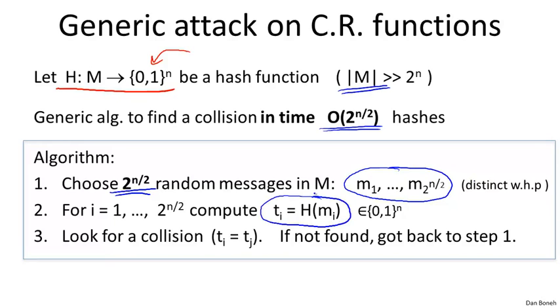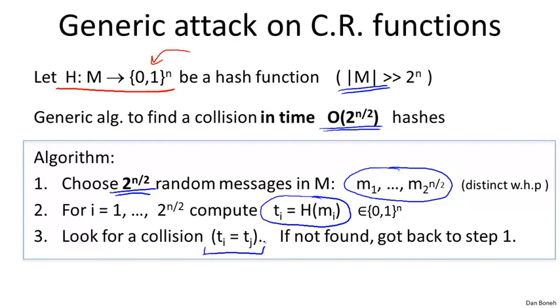And now we're going to look for a collision among the t_i's. In other words, we're going to find an i and a j such that t_i equals t_j. And once we've done that, we've basically found a collision because, as we said, with very high probability, m_i is not equal to m_j, but the hash of m_i is equal to the hash of m_j, and therefore we found a collision on the function h.